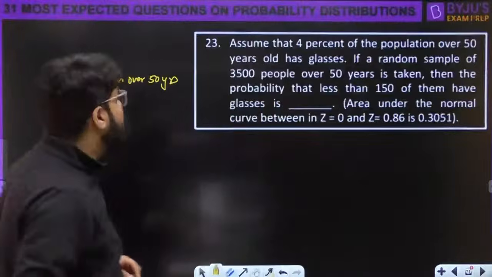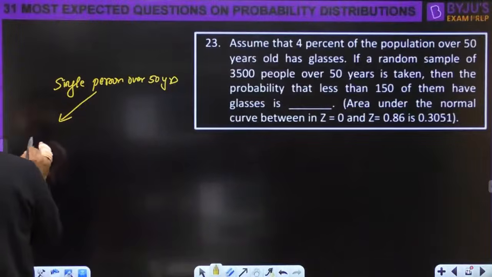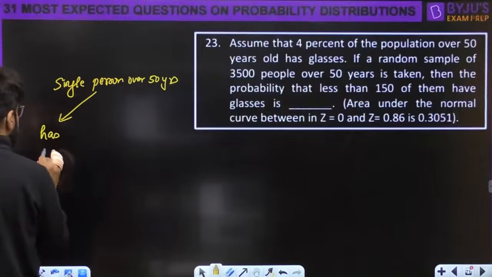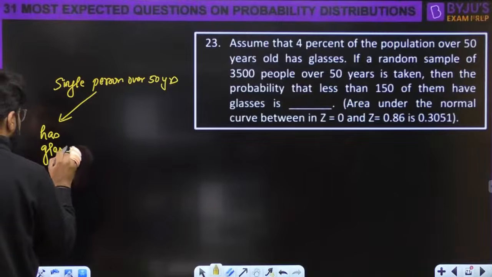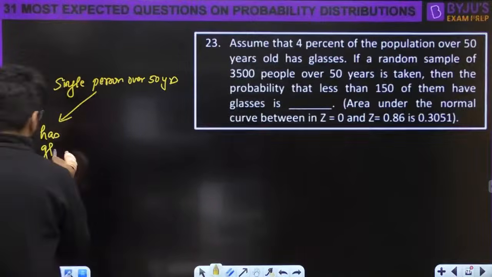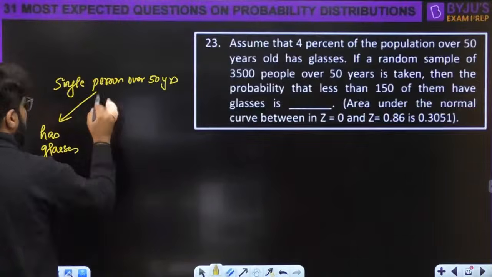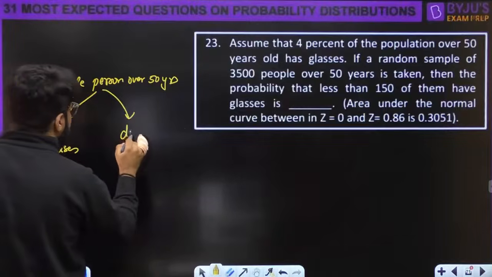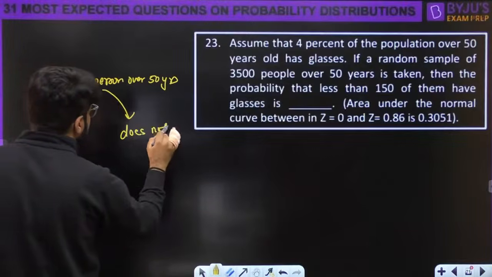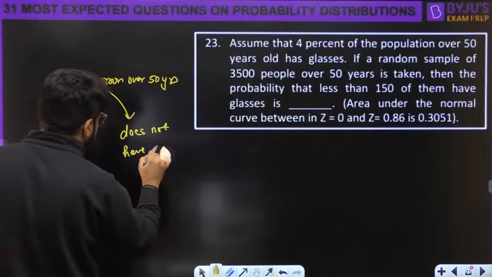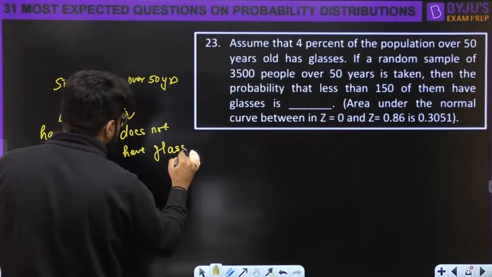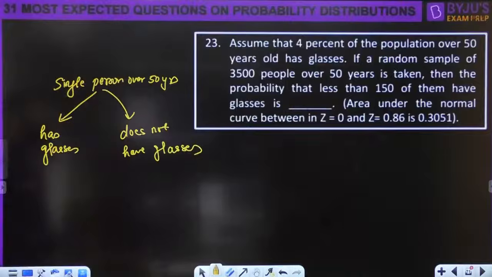So if I talk about a single person, he may have glasses, usko glasses lage hue hai, he has some eye problem, right? Okay, and the second category will be does not have glasses.